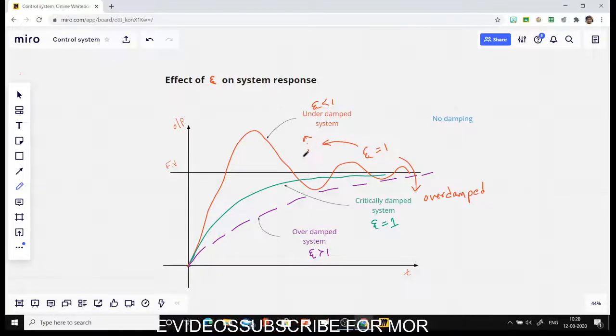Okay, so that is how you can easily predict how much overshoot you are getting from the system. If zeta is closer to 1, there will be less overshoot. If zeta is less, that is 0.2, 0.1, 0.05, then you will get the highest overshoot in your system. So this is the effect of zeta on your system response, and depending upon that you can classify those systems into underdamped, overdamped, critically damped, and no damping types of systems.